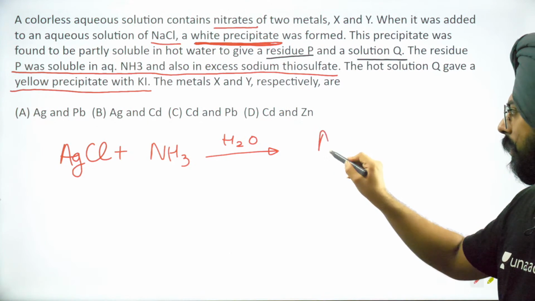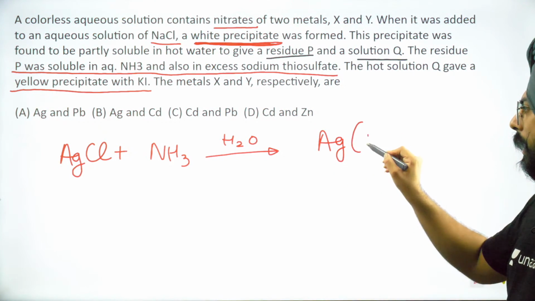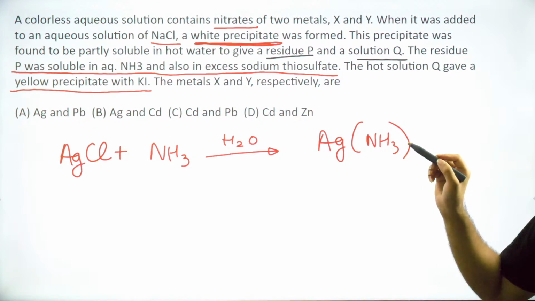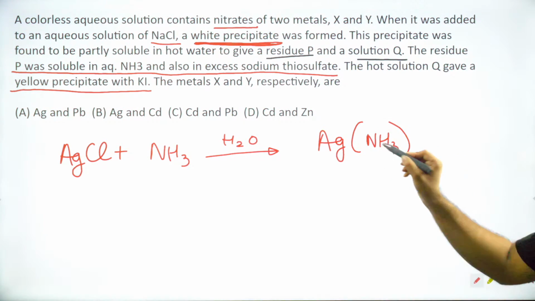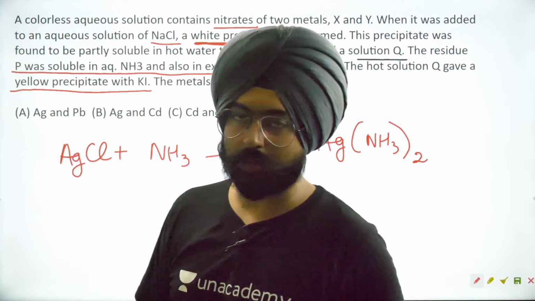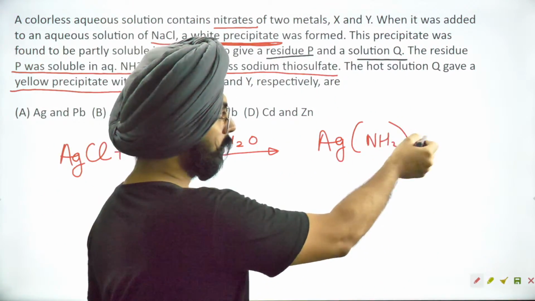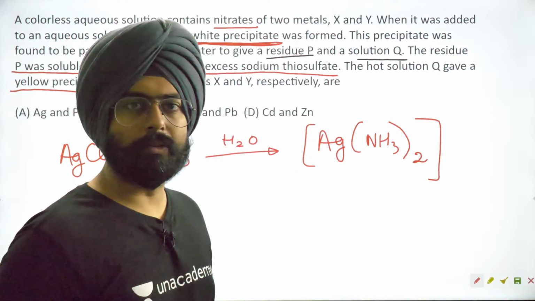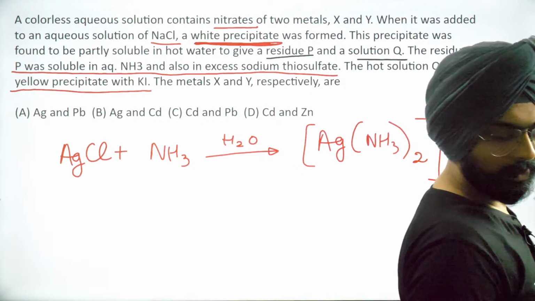So silver Ag, अंदर क्या आएगा? NH3, whole twice. But can silver have a charge of +2? Very rare. So we need to balance the charge over here using chlorine, of course. है ना जी? ठीक है?